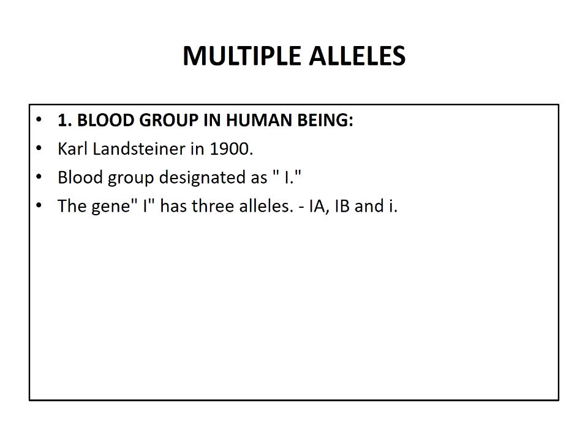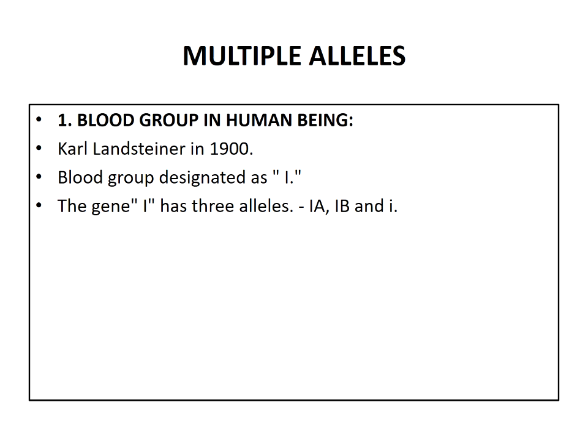Allele IA controls the production of antigen A, IB controls the production of antigen B, and IO doesn't produce any antigen.